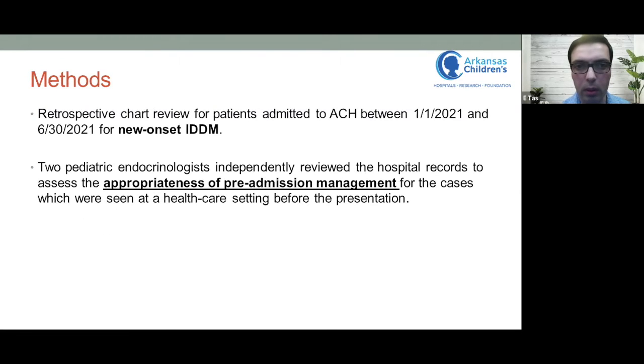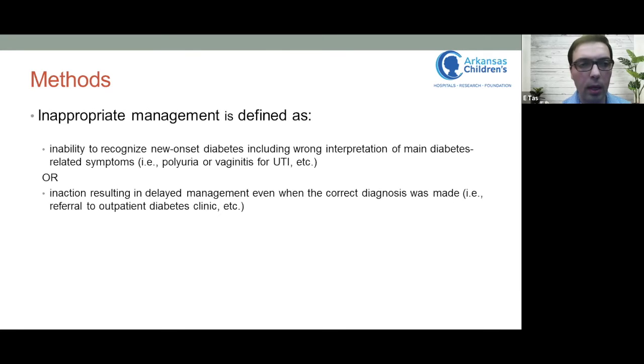This is a retrospective charts review for patients admitted to our hospital between January and June of 2021 for new onset insulin-dependent diabetes. And Dr. Wang and myself independently reviewed the hospital records to assess the appropriateness of pre-admission management for the cases. And this is how we define inappropriate management for the sake of this study: inability to recognize new onset diabetes, including wrong interpretation of main diabetes symptoms, or inaction resulting in delayed management when the correct diagnosis was made. And I'm going to show the data later on that there are a couple of patients who were correctly diagnosed with diabetes, but they were not acted on correctly, unfortunately.